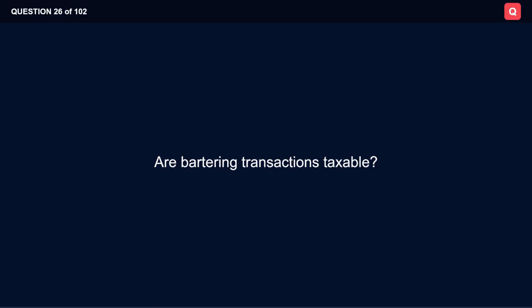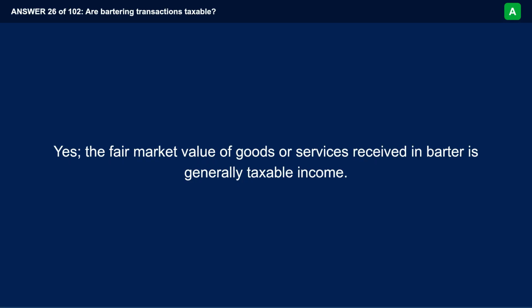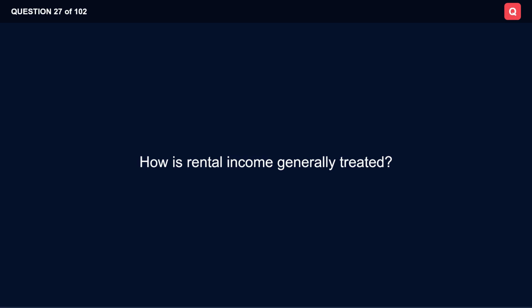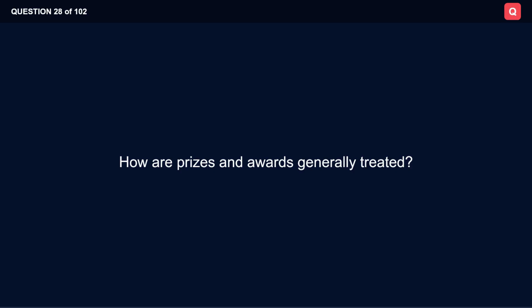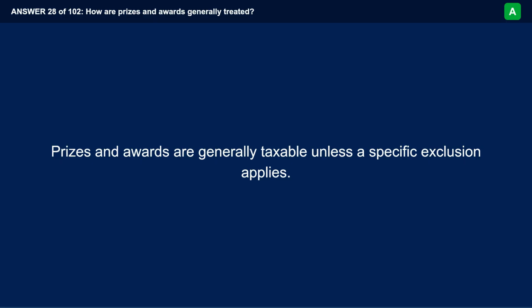Are bartering transactions taxable? Yes, the fair market value of goods or services received in barter is generally taxable income. How is rental income generally treated? Rent received is generally included in gross income, while related deductible expenses may reduce taxable rental income. How are prizes and awards generally treated? Prizes and awards are generally taxable unless a specific exclusion applies.